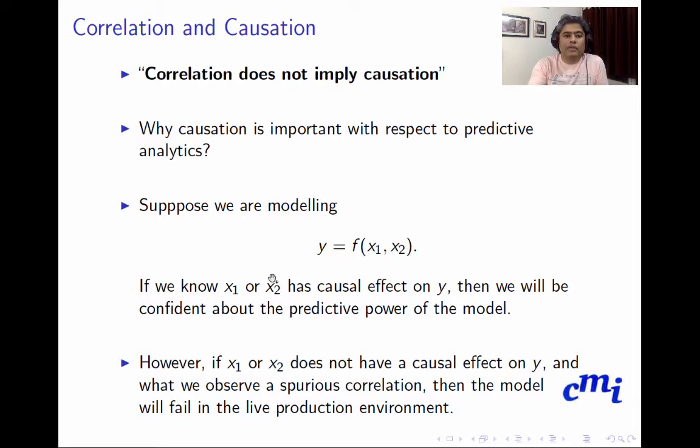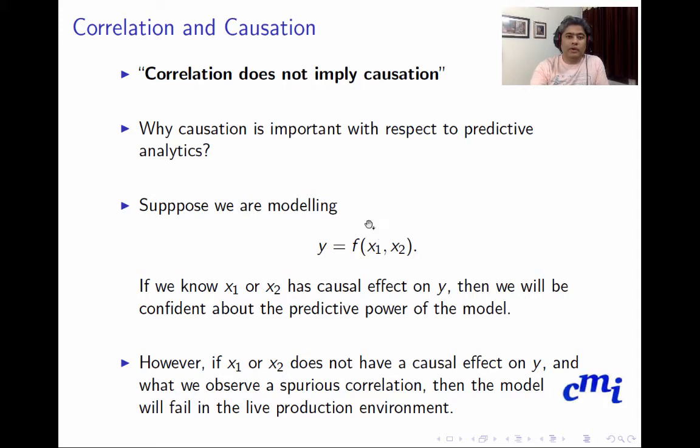If we know x1 or x2 has a causal effect on y, then we will be confident about the predictive power of the model. However, if x1 and x2 do not have a causal effect on y, and what we observe is a spurious correlation, then the model will fail in the live production environment. And we want to avoid such a scenario.